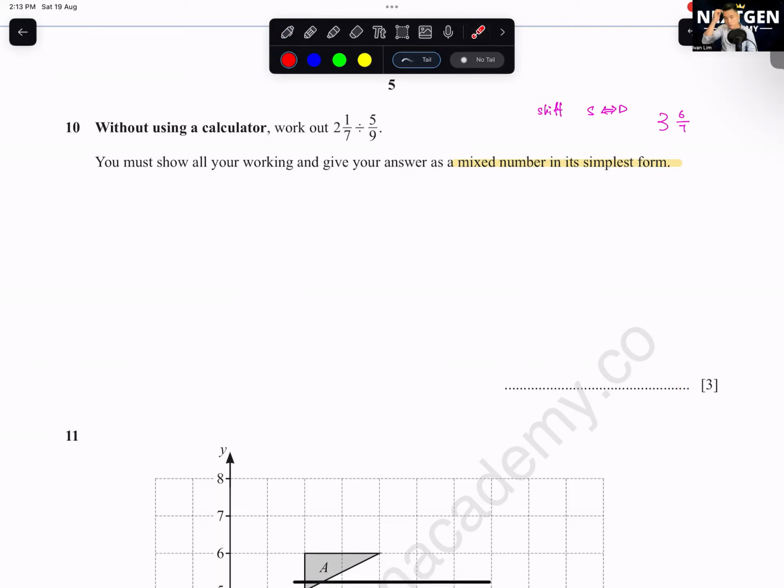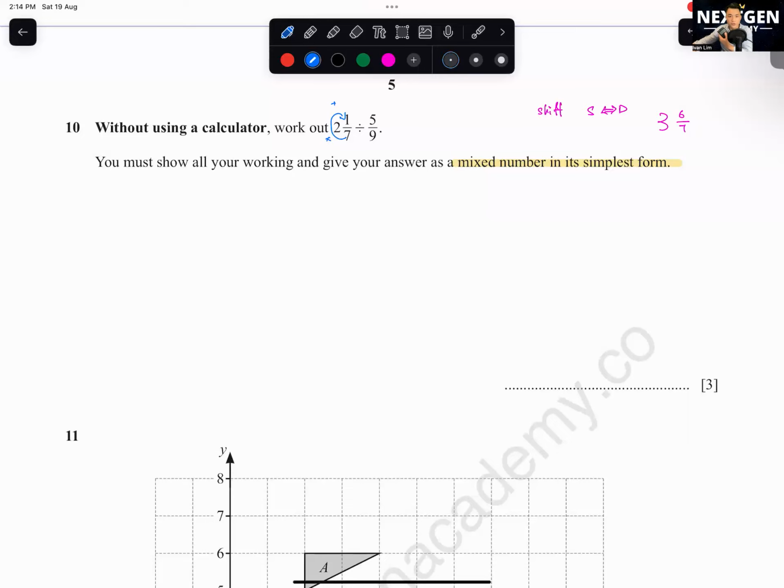But what you want to always do is, whenever they say without using a calculator, use your calculator to check for the answer and write the answer somewhere on the corner first. Then now we do the proper working. You have to convert both of these to improper fractions first. You times this, then you plus this. Actually, you don't need to do it manually. This one also you can type in the calculator. 2 and 1/7, you just type it in.